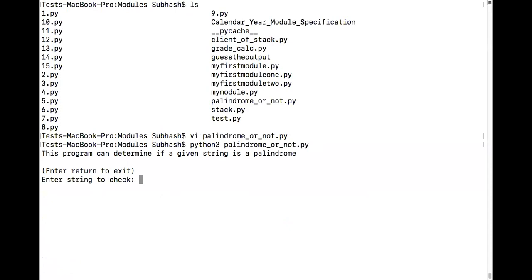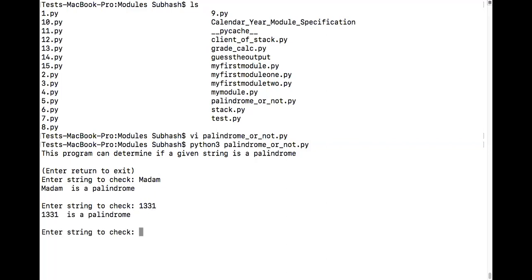Can you give me one string actually? I'll say madam. Is madam a palindrome? Not numerals, Krishnappa, I mean a normal string like this. Okay, I think even 1331 should work. Let me see, I don't know what I've implemented. 1331 also is working. Okay, 1331 is a palindrome.